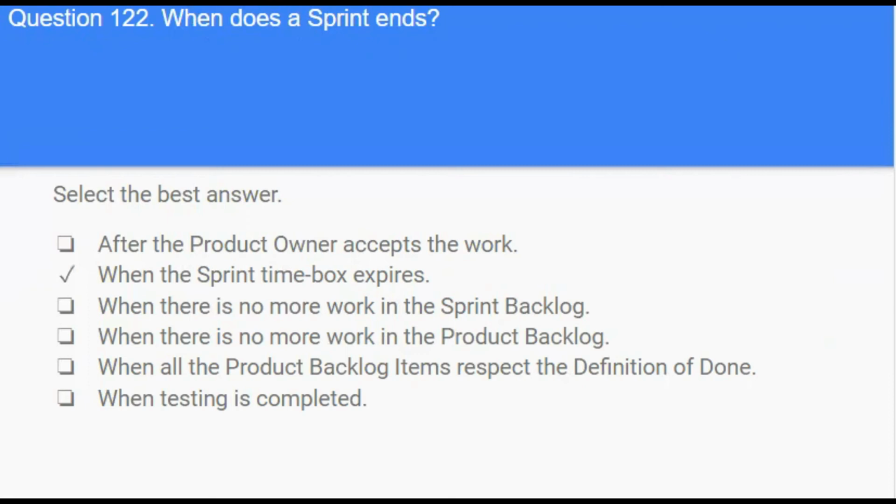Answer is when the sprint time box expires. The sprint ends when the time box expires, regardless of any other factors.